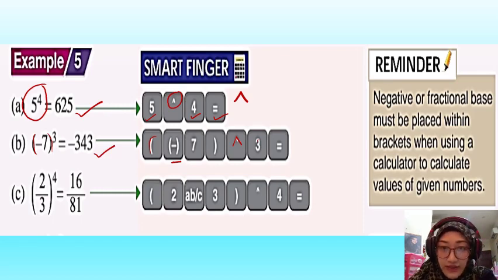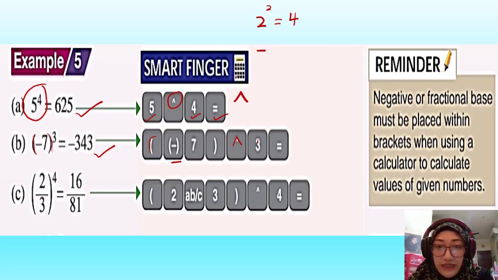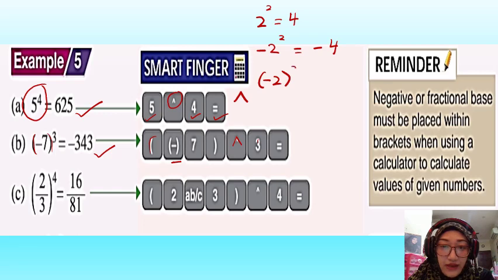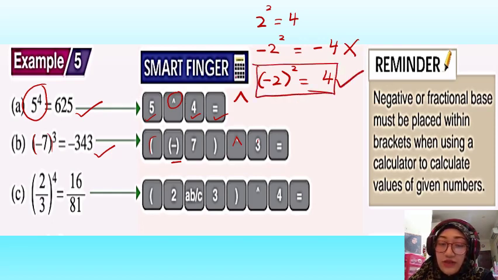Okay, let's do this. 2 to the power of 2. What's the answer in your calculator? 2 to the power of 2. Yes, the answer is 4. What about this? Negative 2 to the power of 2. You will get negative 4. What about this one? Bracket negative 2, close bracket, power 2. What do you get? Yes, you will get 4. So can you see the difference when you put a bracket and without a bracket? So this is wrong. The answer here is right. So make sure when it involves a negative number, you must put a bracket.